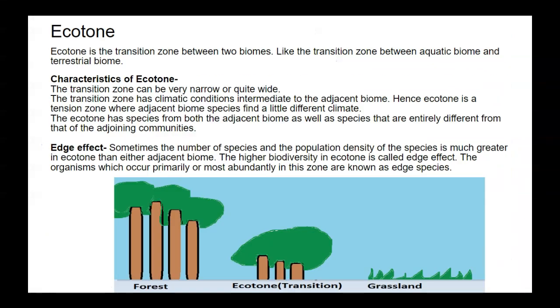Ecotone. Ecotone is the transition zone between two biomes, like the transition zone between an aquatic biome and a terrestrial biome. Characteristics of ecotone: the transition zone can be very narrow or quite wide. The transition zone has climatic conditions intermediate to the adjacent biomes.